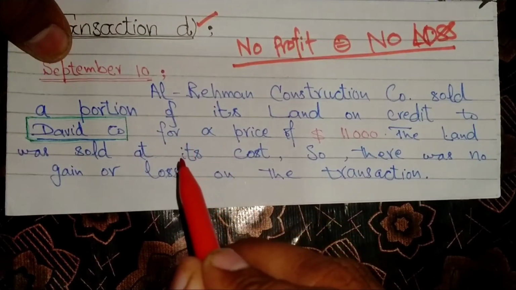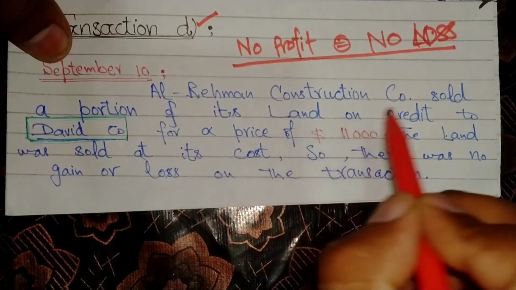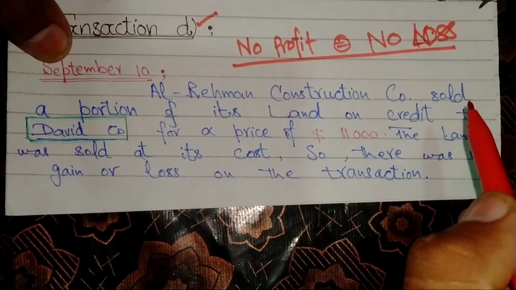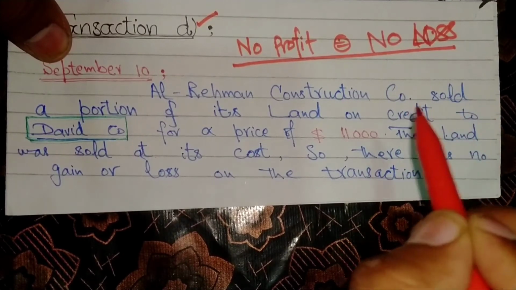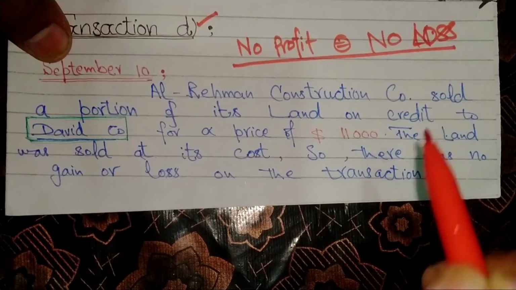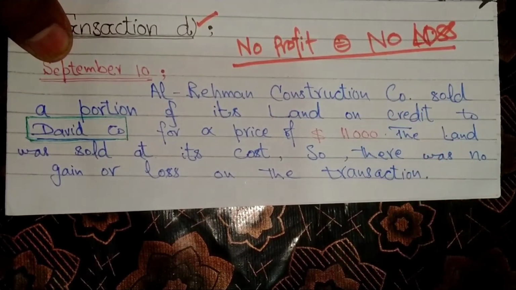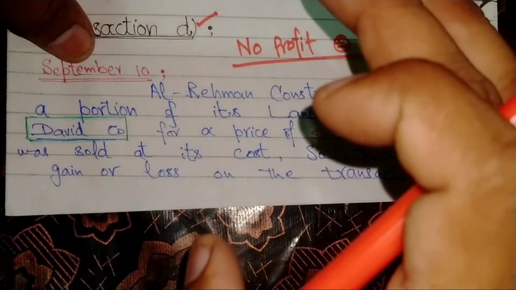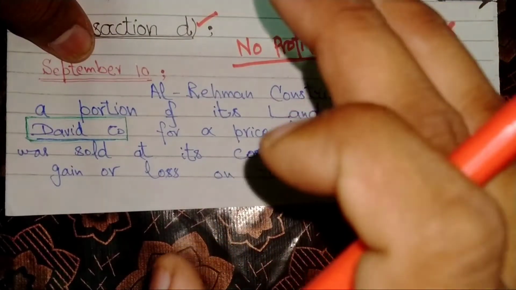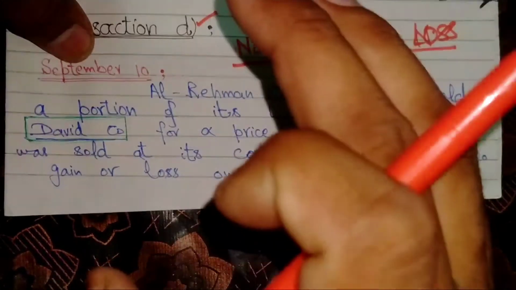The main concept of this entry is land sale on credit. Ultimately, accounts receivable comes into existence by the effect of this transaction. So let's see the analysis of this transaction, as well as the rules and debit and credit.